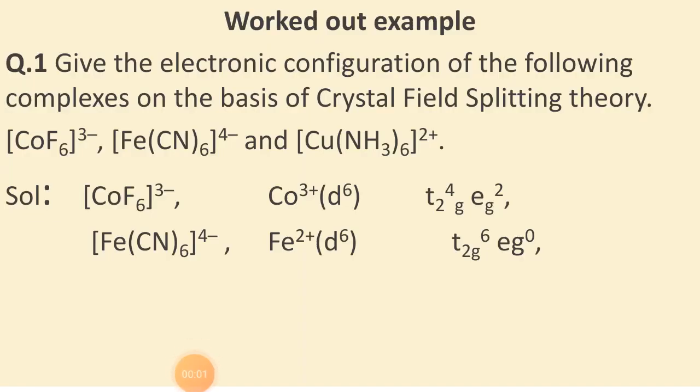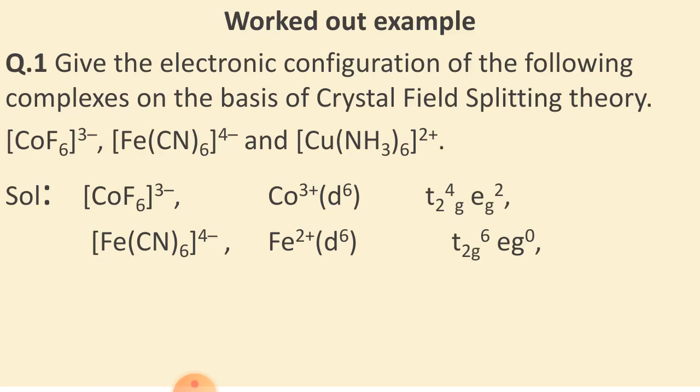Now focus on the worked out example. First, give the electronic configuration of the following complexes on the basis of crystal field splitting theory. Here the complexes are [CoF6]3-, [Fe(CN)6]4- and [Cu(NH3)6]2+. Now let us focus on the solution.